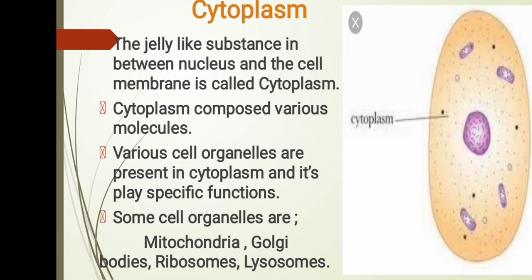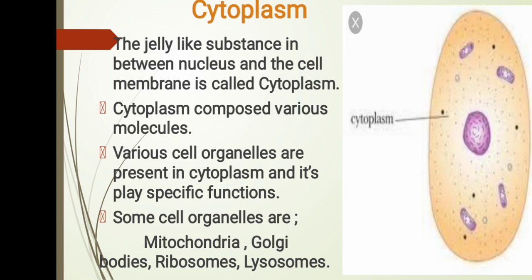Cytoplasm is composed of various molecules like water, salts like sodium (Na) and potassium (K), and other metals, and organic compounds such as carbohydrates, lipids, proteins, nucleoproteins, nucleic acids and enzymes.